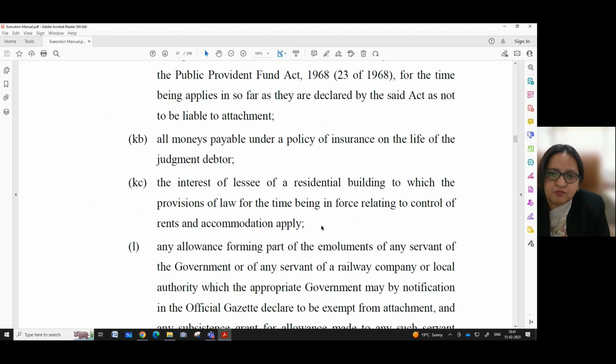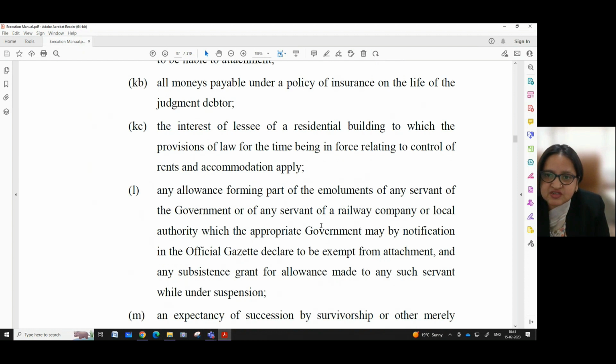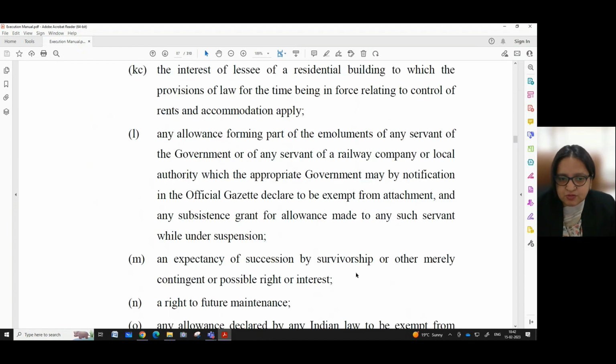All monies payable under the policy of insurance on the life of the judgment debtor, the interest of a lessee of a residential building to which the provisions of law for the time being enforced relating to control of rents and accommodation apply, any allowance forming part of the emoluments of any servant of the government or of any servant of a railway company or local authority which the appropriate government may by notification in the official gazette declare to be exempt from attachment, and any subsistence grant or allowance made to any such servant while under suspension.